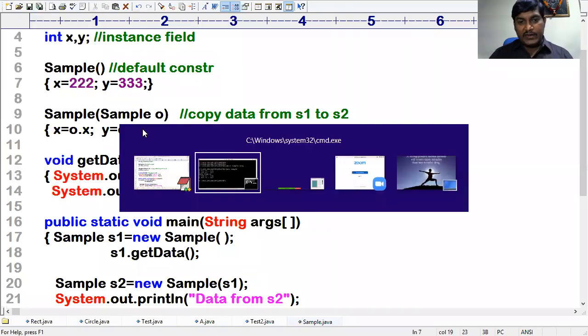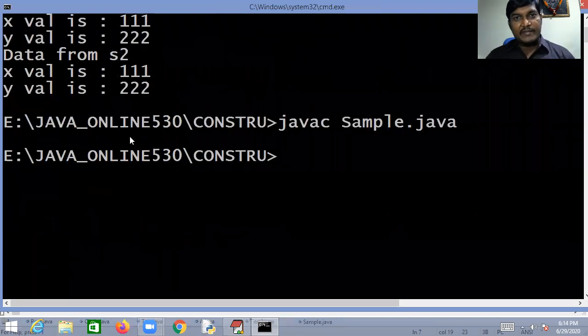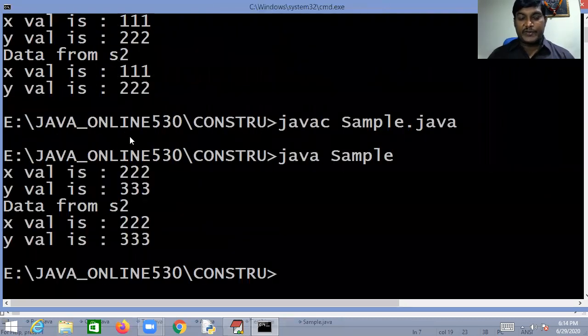Listen, have a look here. Take this seriously, my dear friend. Taking it lightly is a problem for you. The first one, I didn't write the data from S1.